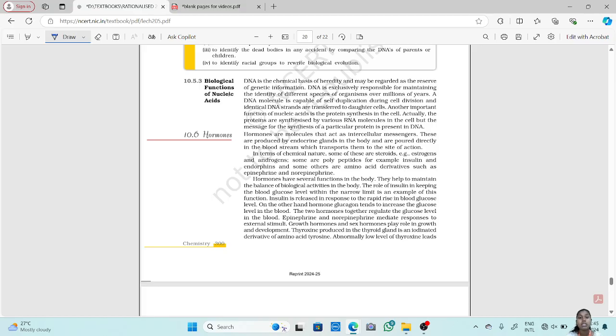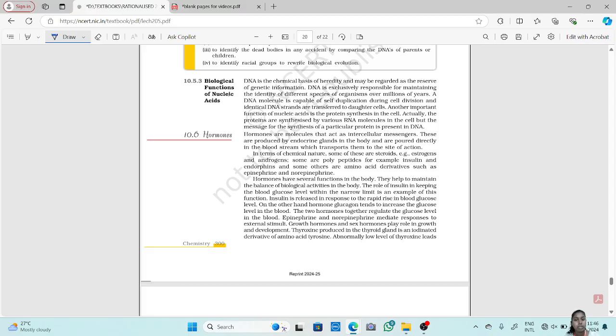Now a DNA molecule is capable of self-duplication during cell division, and identical DNA strands are transferred to daughter cells. As I told you, there is self-duplication. This process is known as replication, the formation of a new identical DNA strand and its transfer to a daughter cell. Another important function of nucleic acid is protein synthesis in the cell.